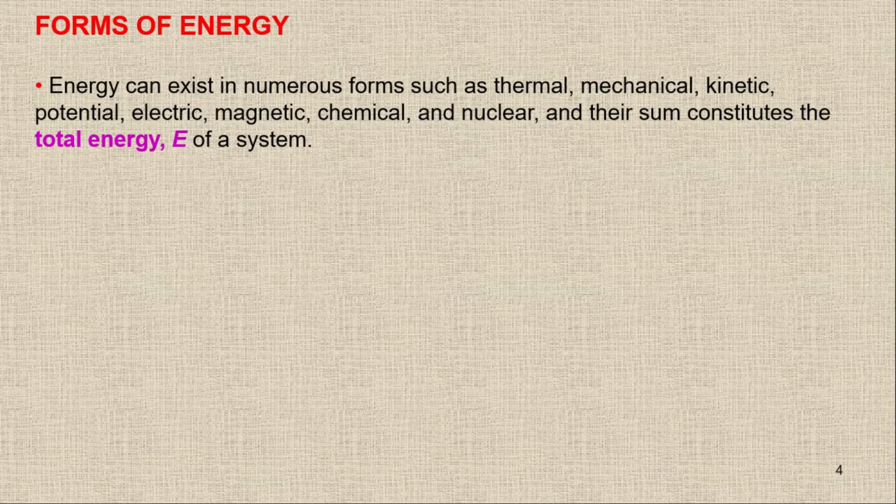For any system, the sum of all the energies is called the total energy of the system, and normally we represent it by capital E. So the total energy of the system, E, is the sum of all these types of energies.